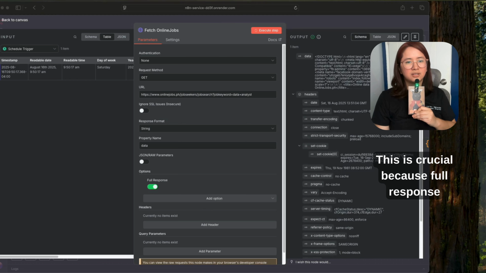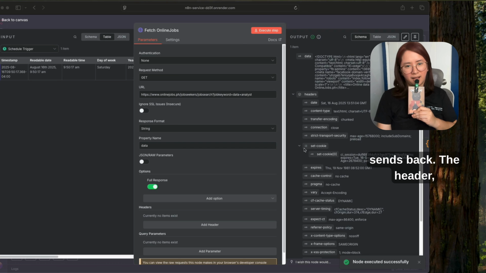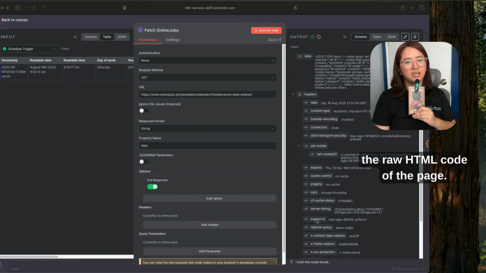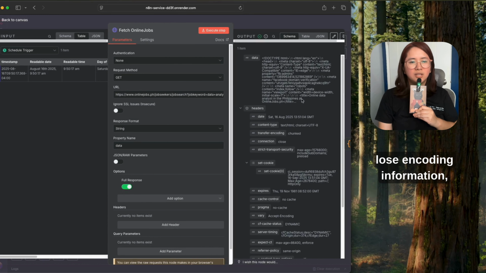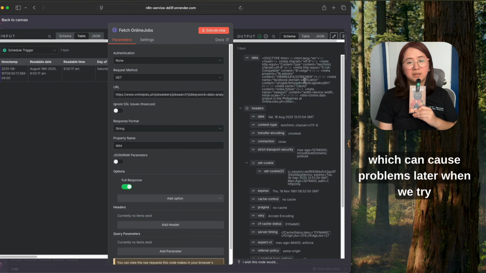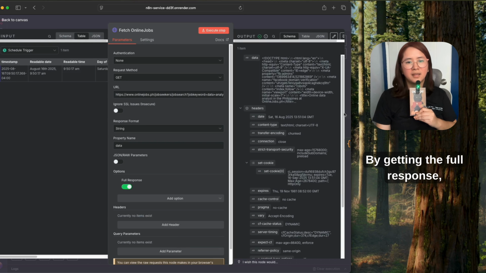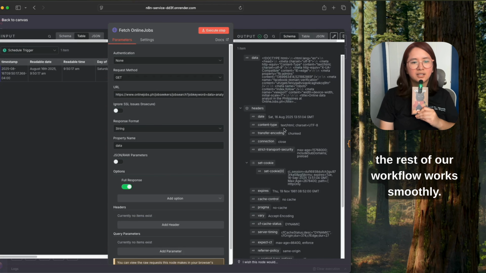Now, an important detail is that the response format is set to full response instead of just body. This is crucial because full response gives us everything the website sends back: the header, the status code, and most importantly, the raw HTML code of the page. If we only choose body, we might miss out on certain metadata or lose encoding information, which can cause problems later when we try to parse or scrape the HTML.